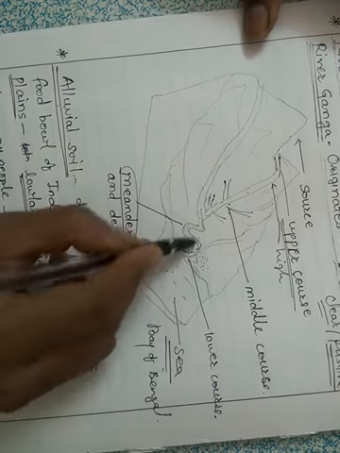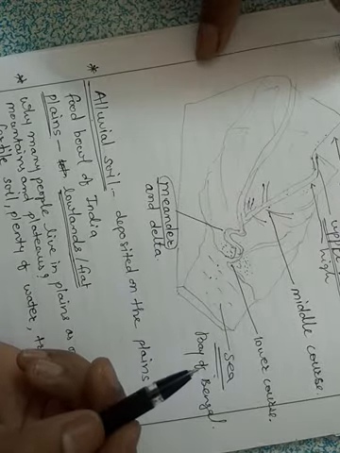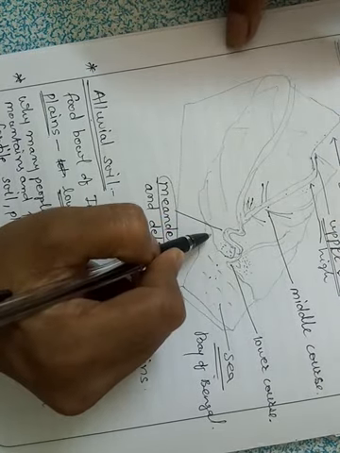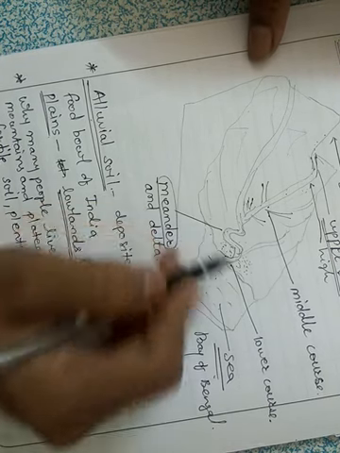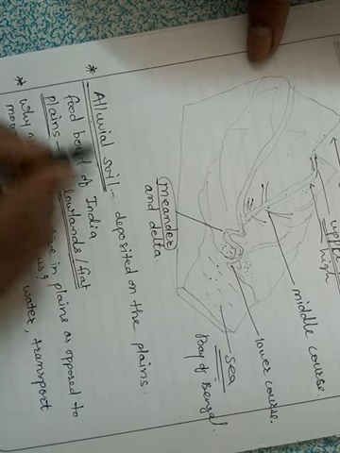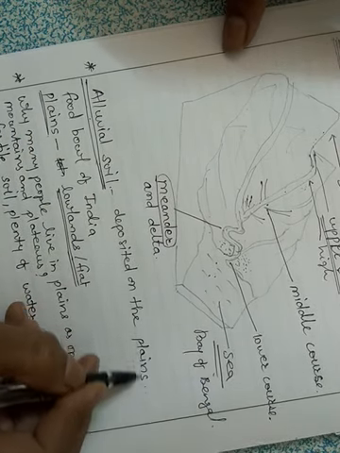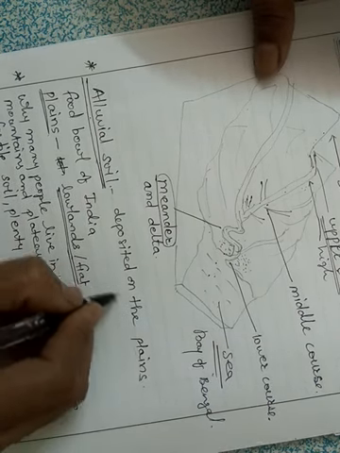Finally it merges into the sea. The soil deposited on these plains makes them very fertile, and this soil is known as alluvial soil. It is deposited on the banks of the rivers in the plains. This soil is very fertile.